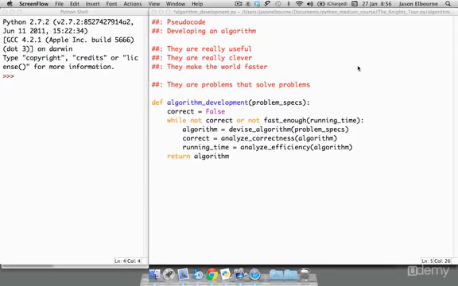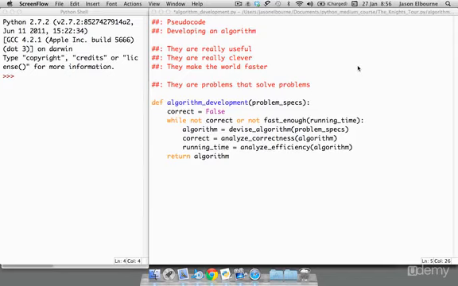The next thing we do is we set up a variable and we say correct equals false. So we don't have a correct algorithm yet. And then we enter in a while loop. And the while loop will only stop if we are correct or we are running at a fast enough time for our liking. But if we are neither of those, we're not correct and we're not fast enough, then we begin figuring out our algorithm. So the first thing I've written there is we start off with a variable called algorithm, and then we enter into a function called devise algorithm, passing it the problem specs. So at that stage in the real world, what we'd be doing is figuring out the problem and determining what steps we'd have to make to actually solve the problem. Once we have that done, that's going to be our algorithm.